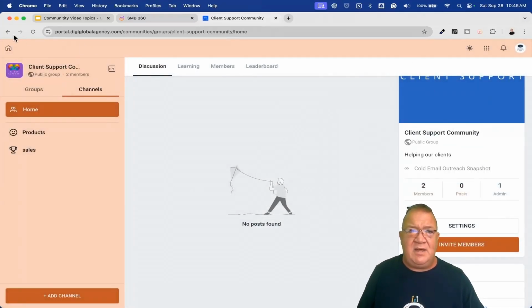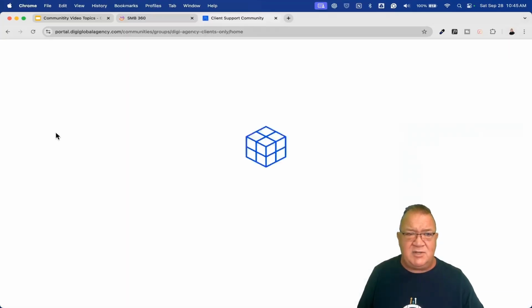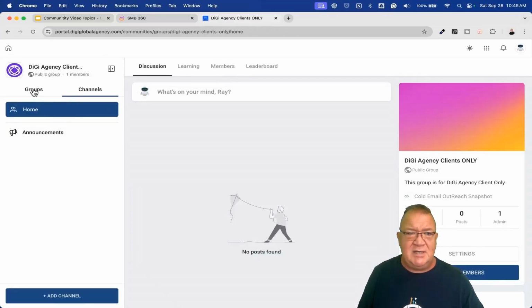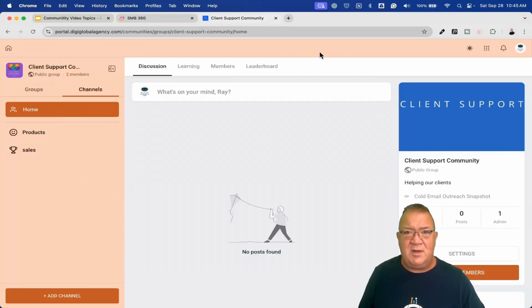Now, right now, if we take a look here, notice that we have a theme. We have this little orangey theme pop up here. And if I go to groups and come over here to a different group, notice that the theme changes. So that lets me know I'm not in the same group anymore. And I pop back in here, I have this nice color, the brand here, and everything looks right for the area I'm supposed to be in.